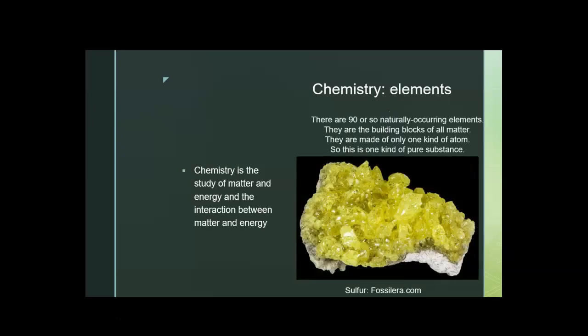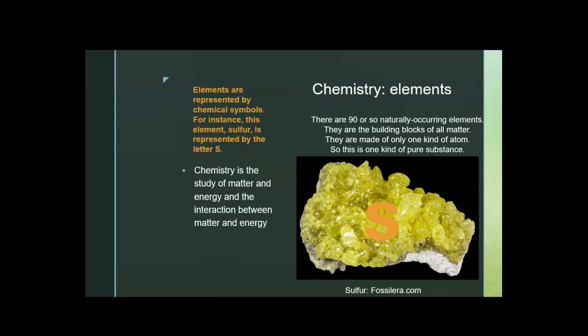Elements. There are 90 or so naturally occurring elements. We'll see over 100 on the periodic table. Elements are the building blocks of all matter. An element is made of only one kind of atom or atomic particle. So this is a pure substance because it has only one kind of atom in it.